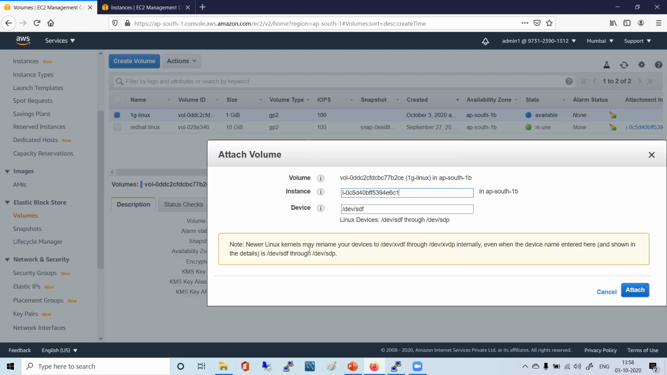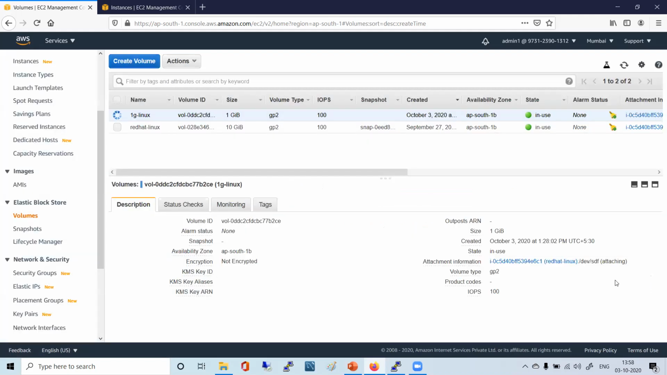You see here it is saying newer Linux kernels may rename your devices to XVDF, like that. Like that only it will do, but it doesn't matter to us. Whatever name is there, it will be visible there. Simply without touching anything, simply click on attach.